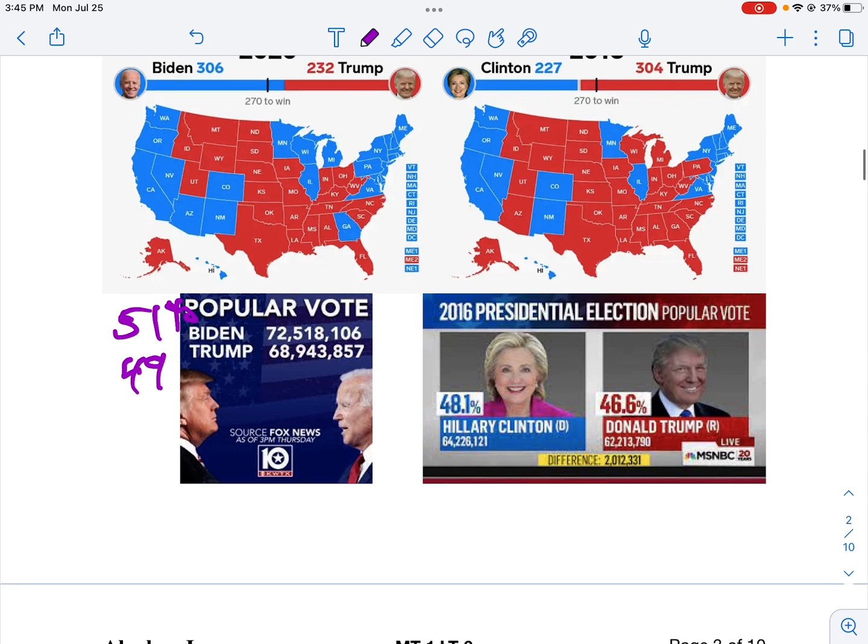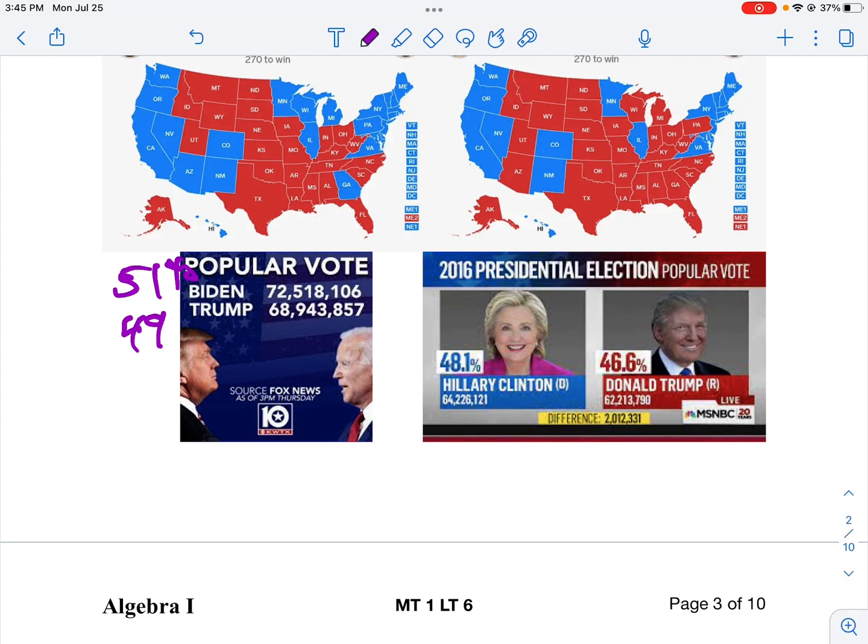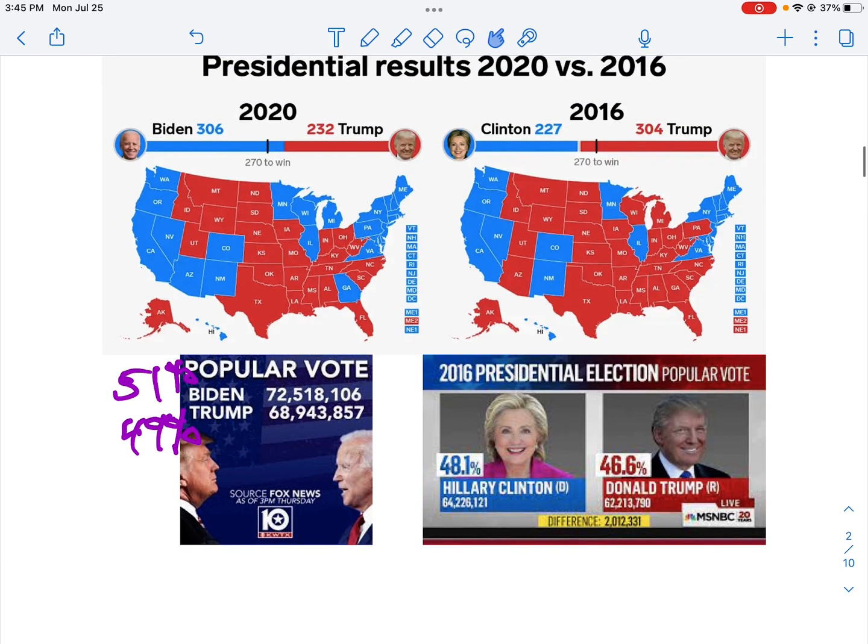It was a tight race, no matter how you look at it. And in this case, you have to have 270 electoral votes to win. And as it turned out, Biden had 306, so he was elected as president. In the previous election, notice it was about the same. Clinton had 48% of the vote, and Trump had 47% of the vote. But because of the way the Electoral College was laid out, Trump won. Although he had fewer popular votes, he still won the total election because he had a total of 304 electoral votes.